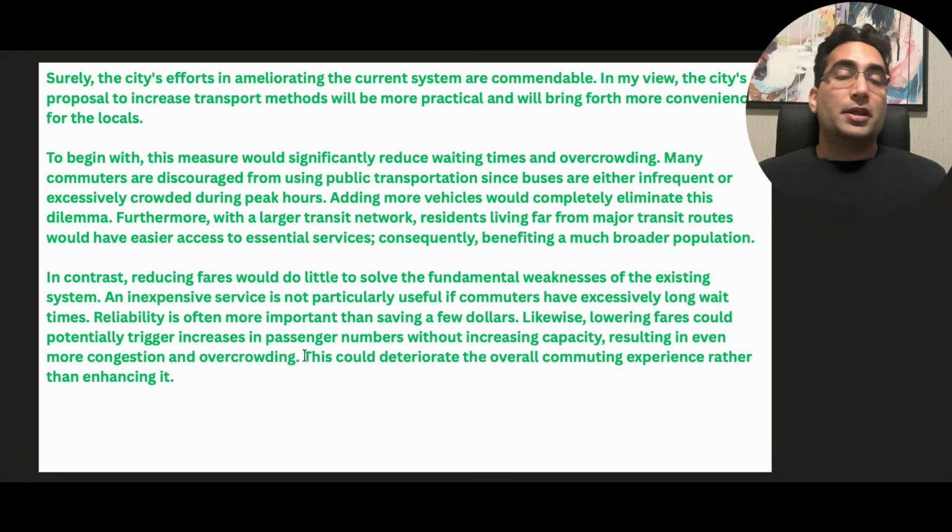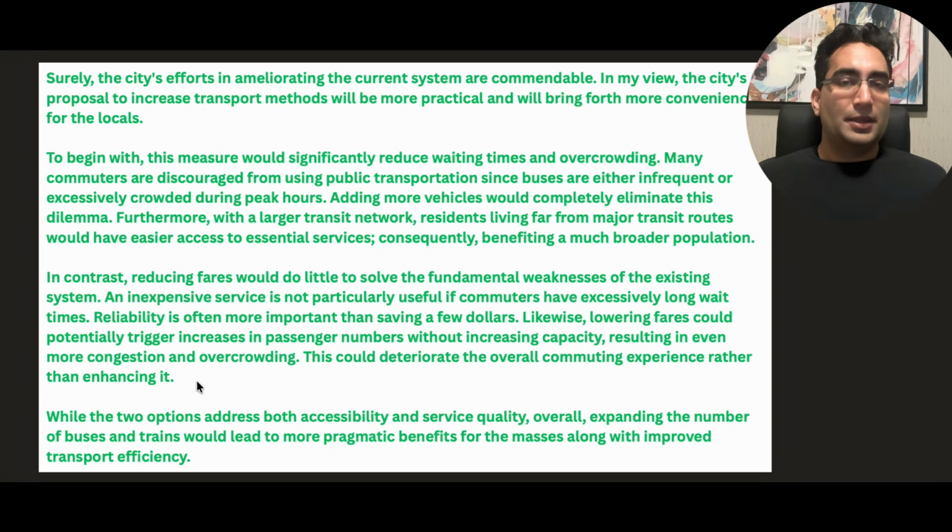And then I have an added conclusion towards the end, just because I have the word limit and it will just sound more complete. And I can always do these kinds of things. I can play around with my sentences at the end when I'm near the end of body 2 or around the conclusion, because here I can add or remove words. This could deteriorate the overall commuting experience rather than enhancing it. Okay, point done. Now let's go to the conclusion, where you simply rephrase the intro.